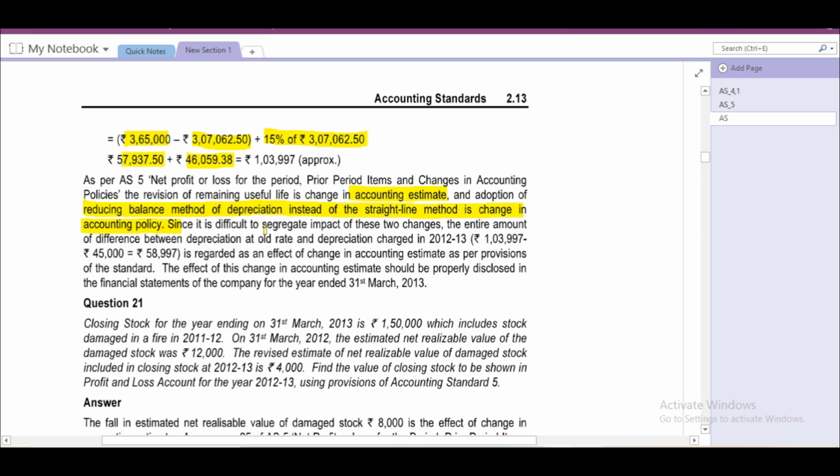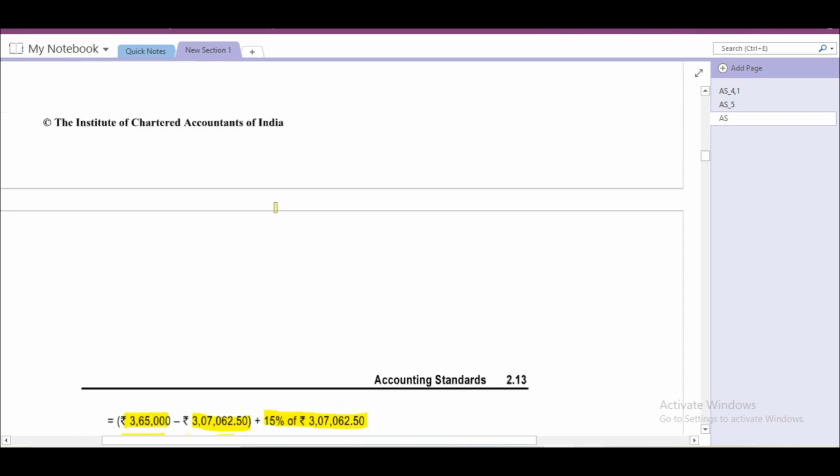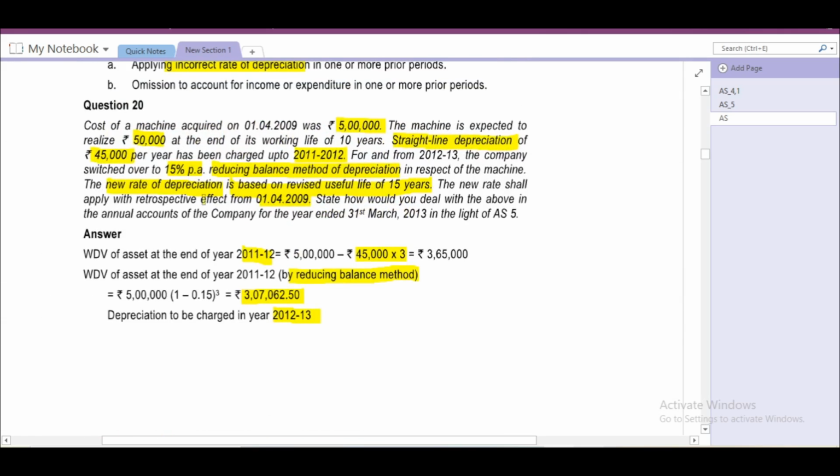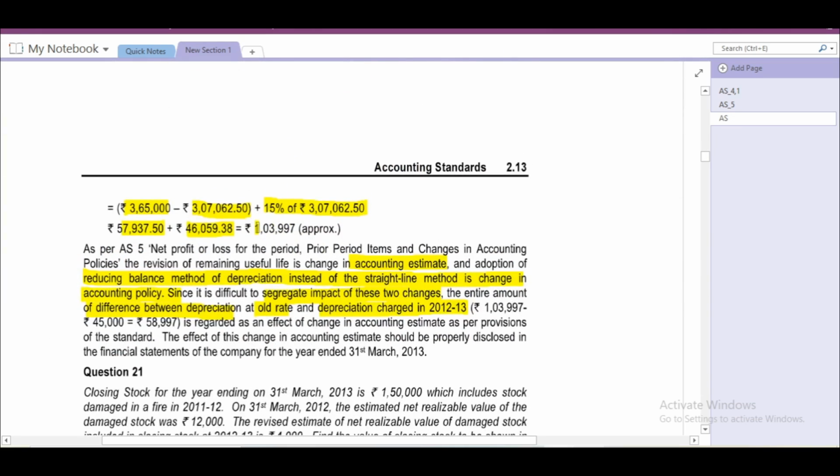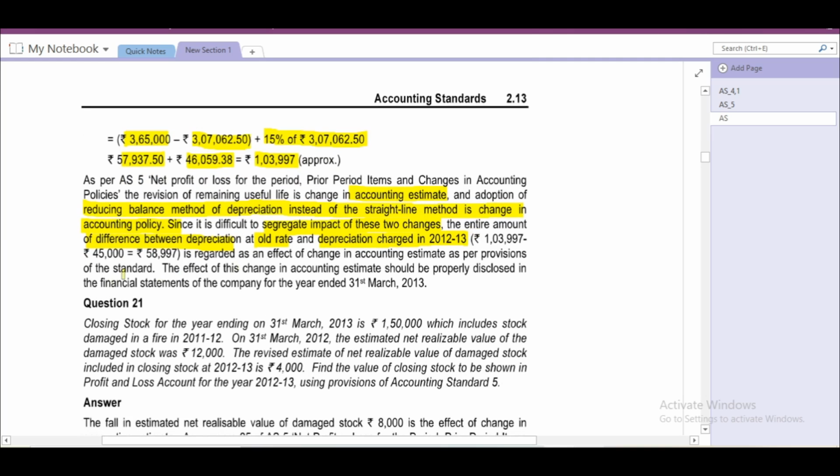Since it is difficult to segregate the impact of these two changes, the entire amount of difference between depreciation at the old rate, 45,000, and the new depreciation value, 1,03,997, that is 58,997, is regarded as the effect of a change in accounting estimate as per the provisions of the standard. The effect of this change in accounting estimate should be properly disclosed in the financial statements of the company for the year ended 31st March 2013.